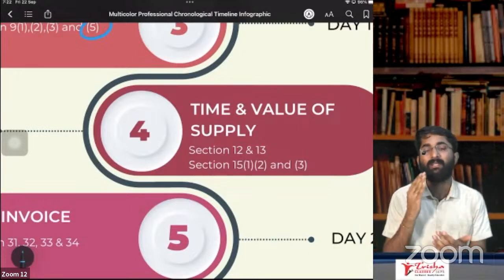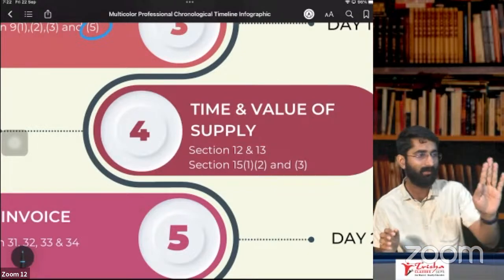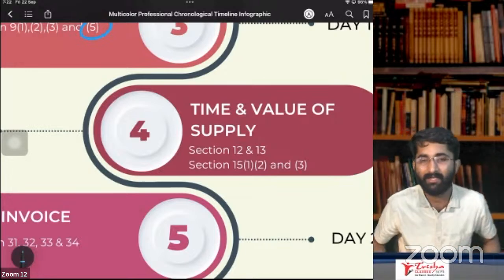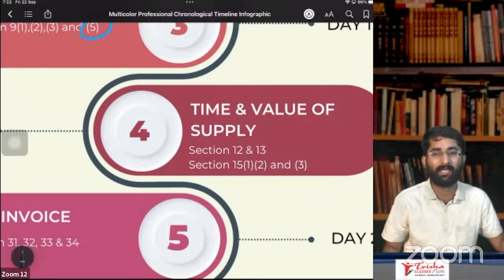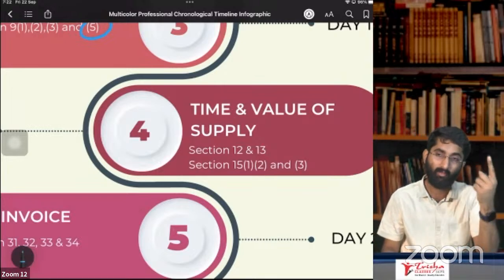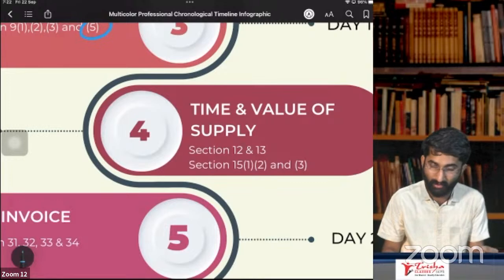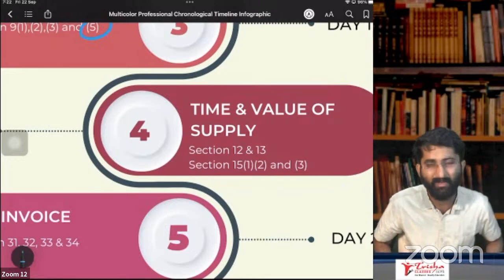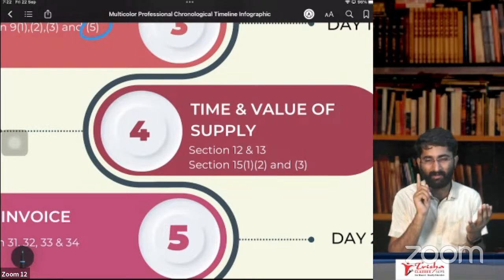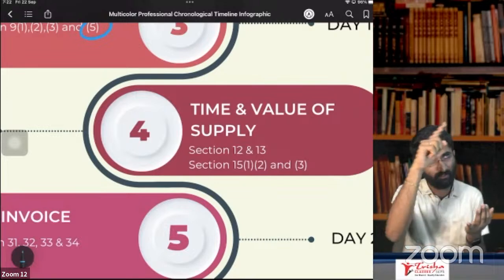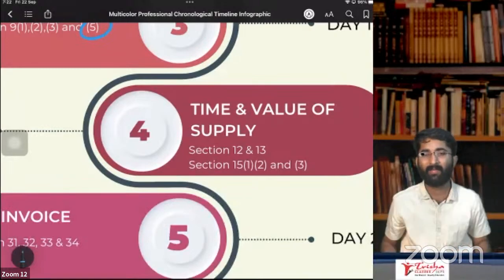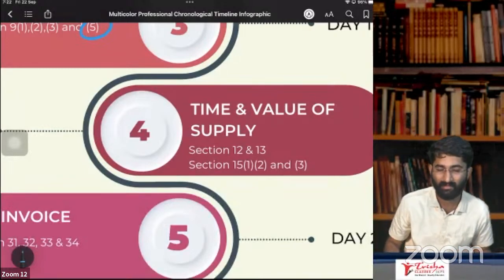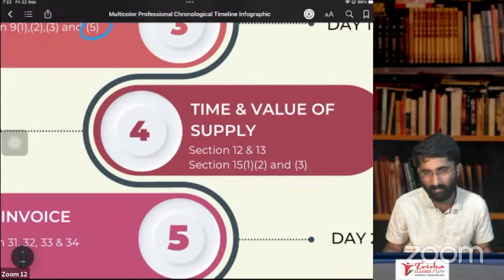Next one, section number 12 or 13, subsection 5. It is residual cases. If it is not possible to determine the time of supply as per subsection 1, 2, 3, 4, then you have to go for subsection 5. If it is not possible to go for 2, 3, 4, then it is the return date or payment date, whichever is earlier, as the case may be.